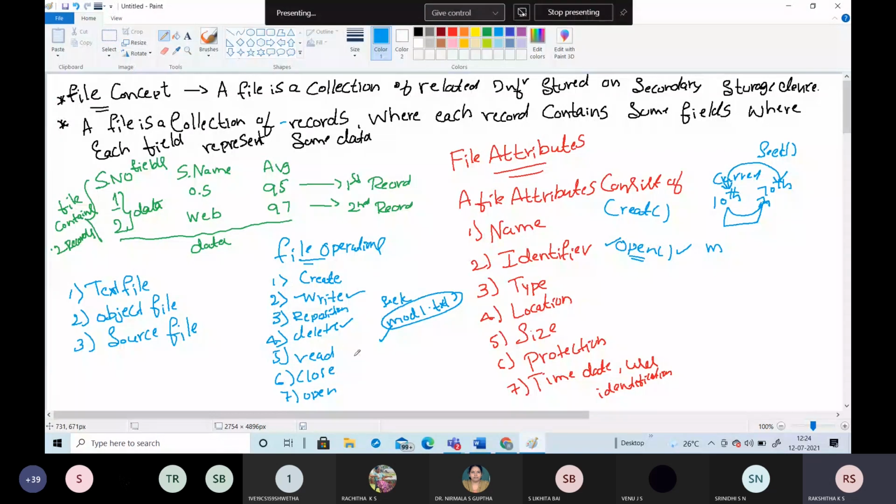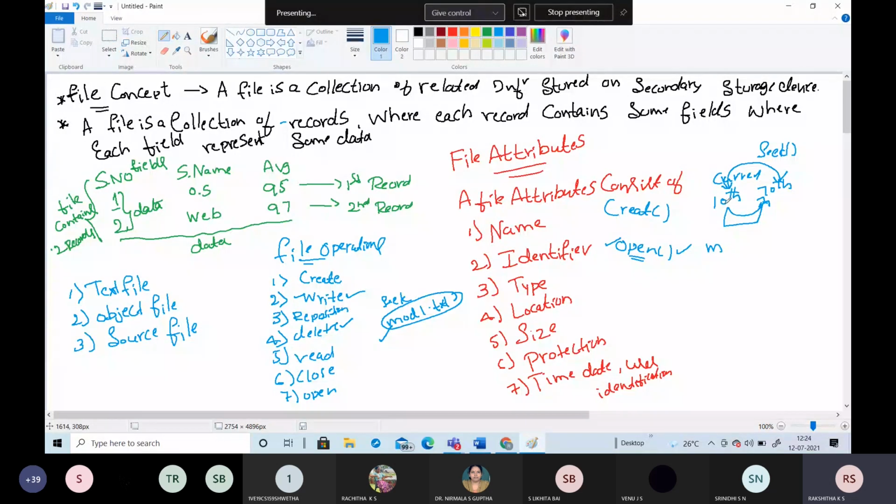Here the main thing in this reposition is that you are using the seek function. There is no read or write operation done in this reposition. Only the position moves from one block to another, for example if the file position is at the 10th block, now it can move to the 7th block. By using the seek function, I can move from the 10th block to the 7th block. So this is about the different file operations.